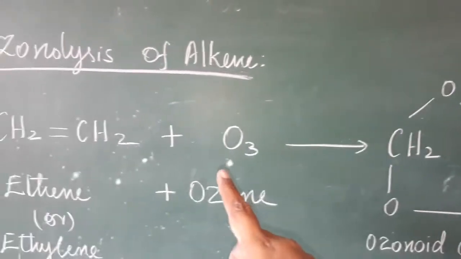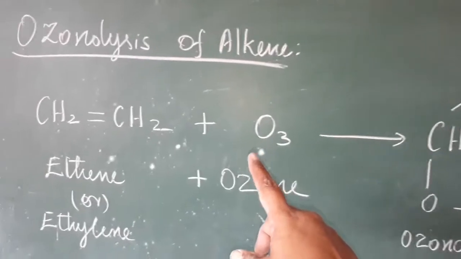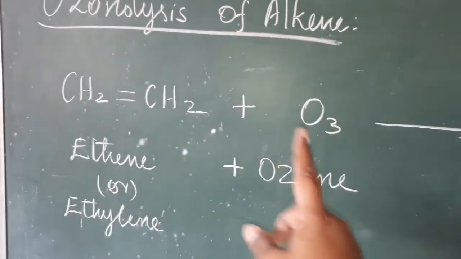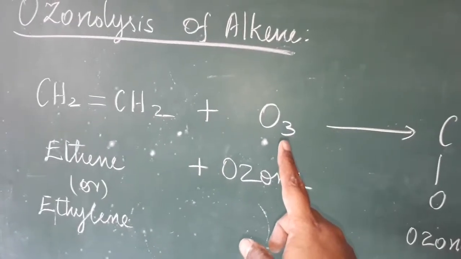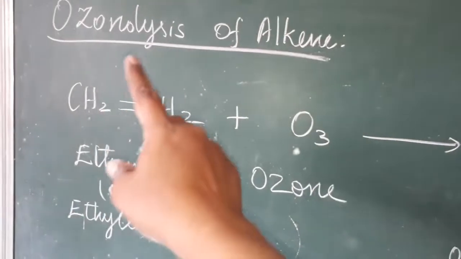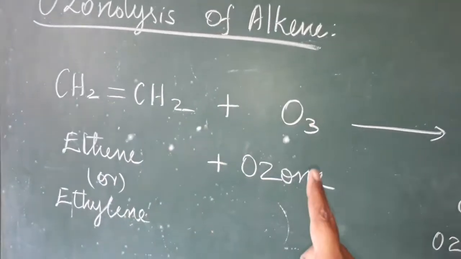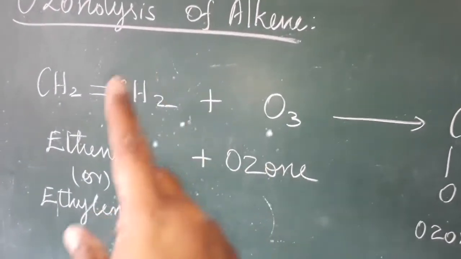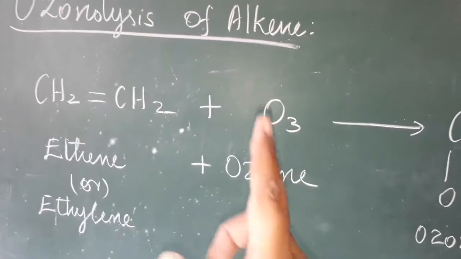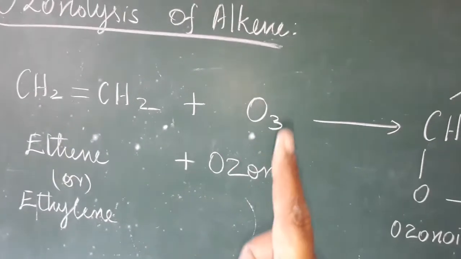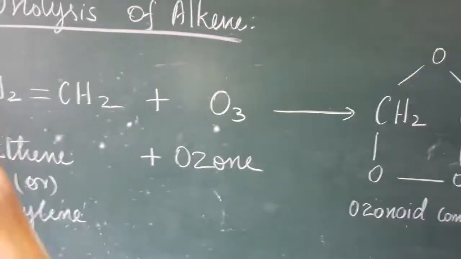So we have 3 oxygen. 1 oxygen is added with this carbon, another oxygen is added with this carbon. How many oxygen is there? 3 oxygen. So 1 more oxygen is shared by these 2 carbon. The ozone will be added to the double bond or unsaturated, that is triple bond also will be added, not to the single bond. Keep it in mind, ozone will be added to the double bond only.